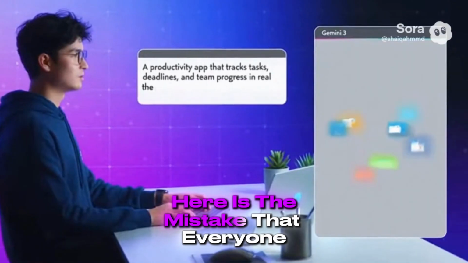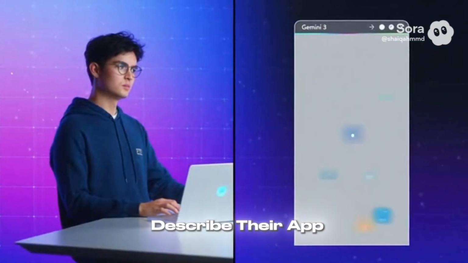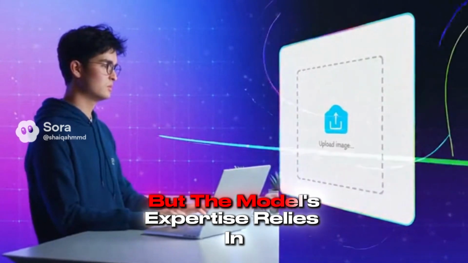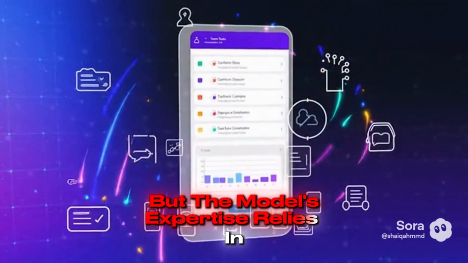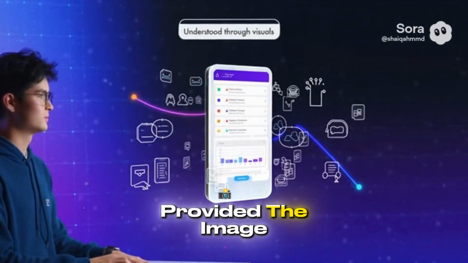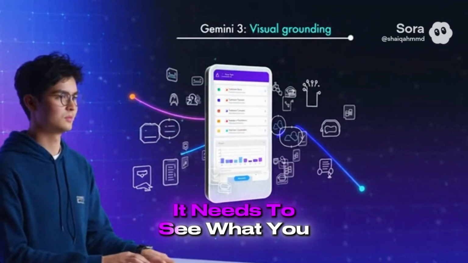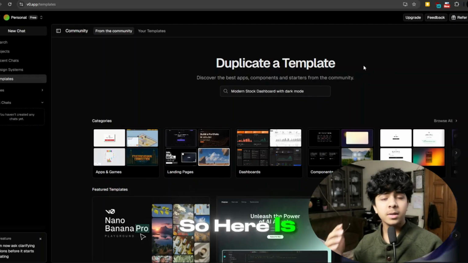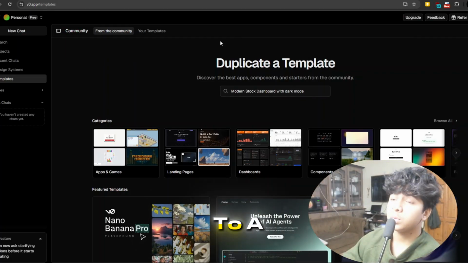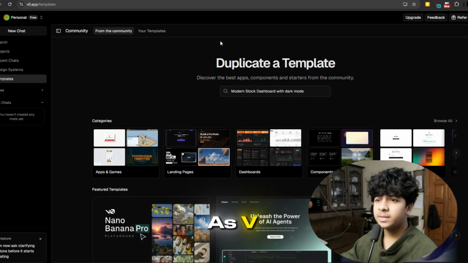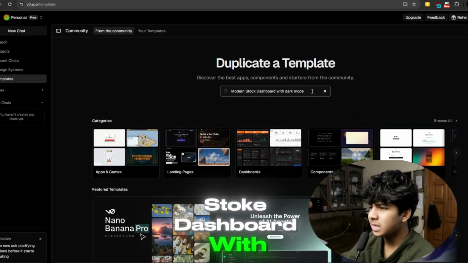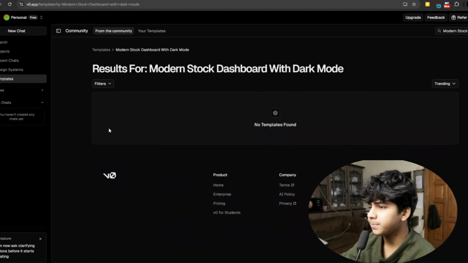Here is the mistake that everyone makes. They try to describe their app to Gemini 3, but the model's expertise lies in images. It can understand more if you provide the image. It needs to see what you want. So here is what we will do to avoid that. We will go to a website known as v0.app and just search for a modern stock dashboard with a dark mode.